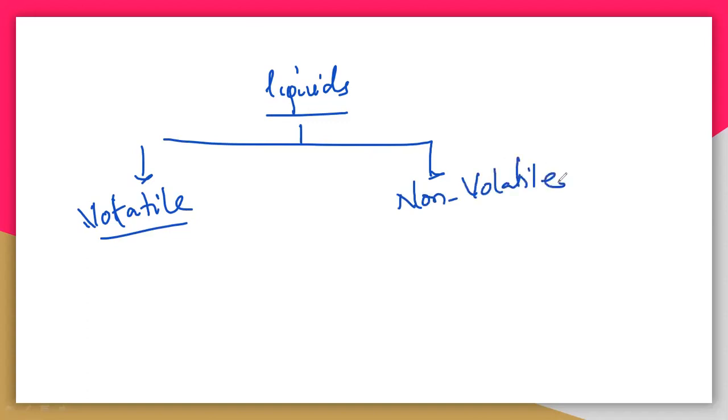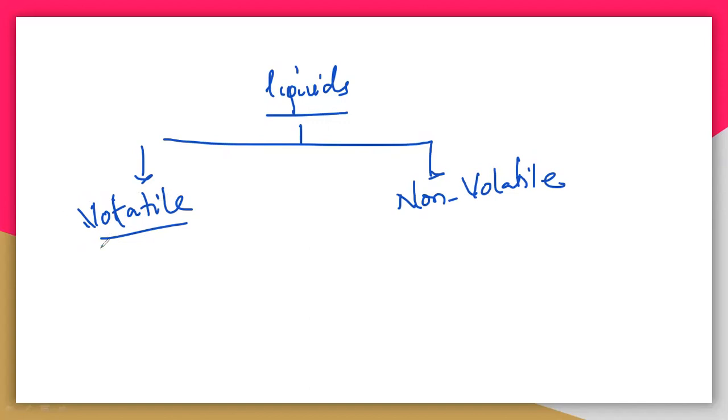What is the difference between volatile and non-volatile? Volatile is nothing but a substance which is evaporating. So liquids are generally two types: one is volatile and another one is non-volatile.